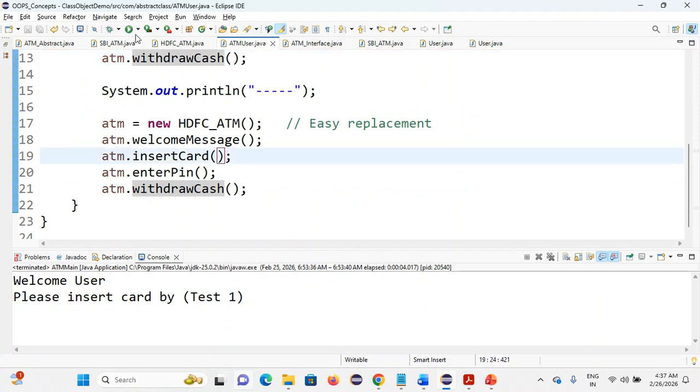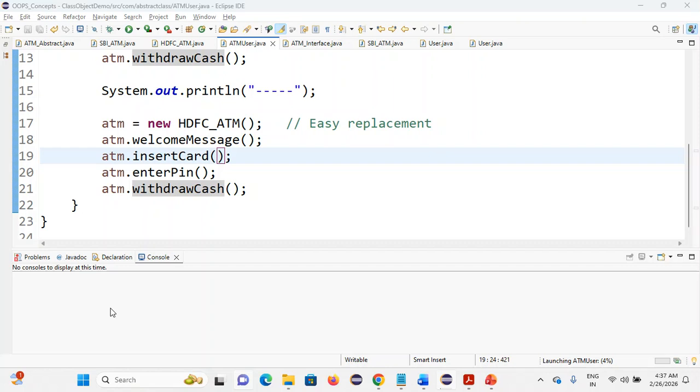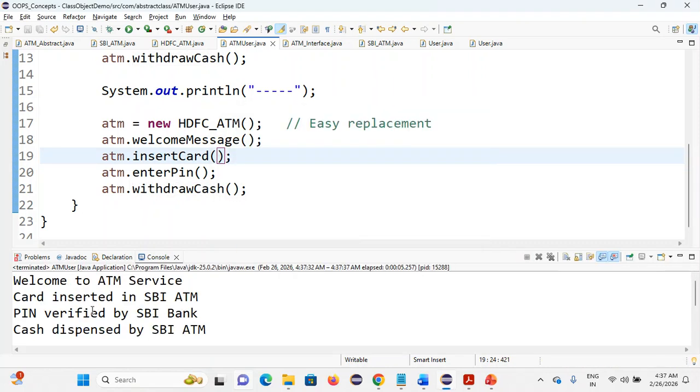First, I'm executing this code. Look at this output. First, SBI ATM messages will be displayed, followed by HDFC ATM messages. Now, see here, welcome to ATM service.